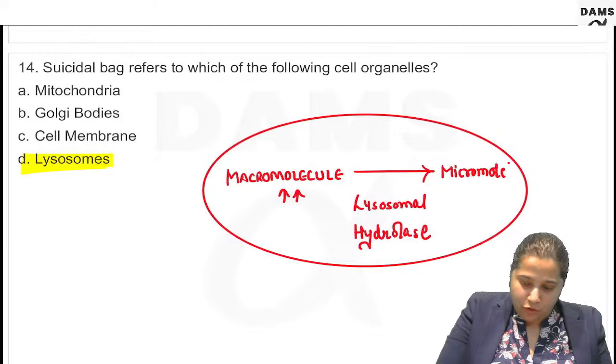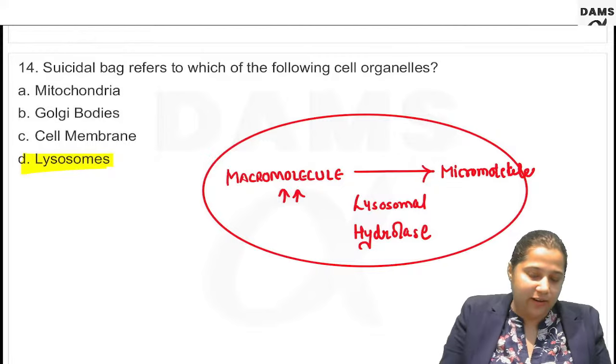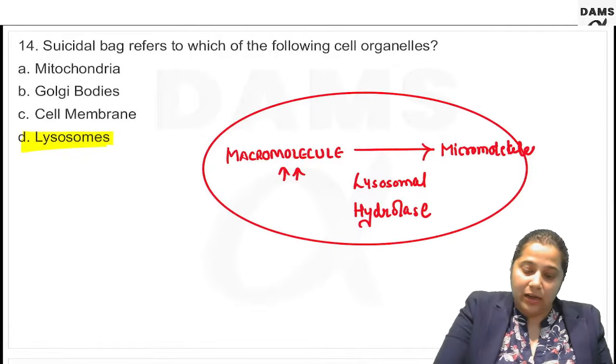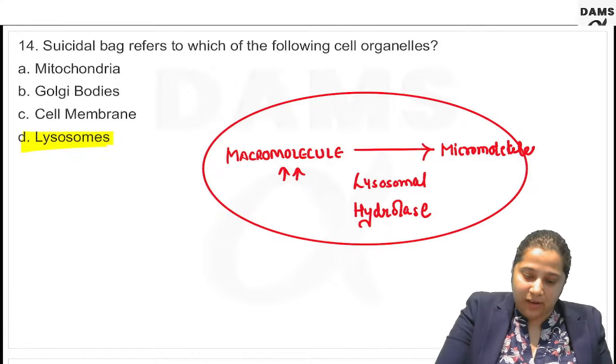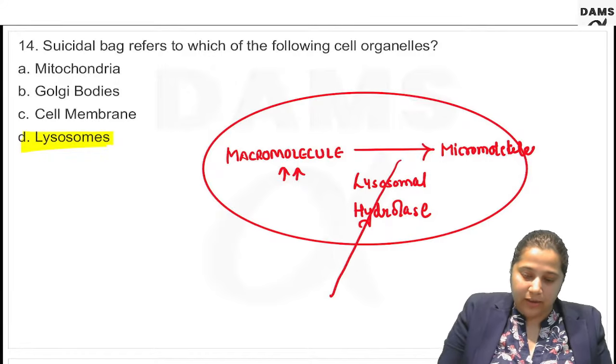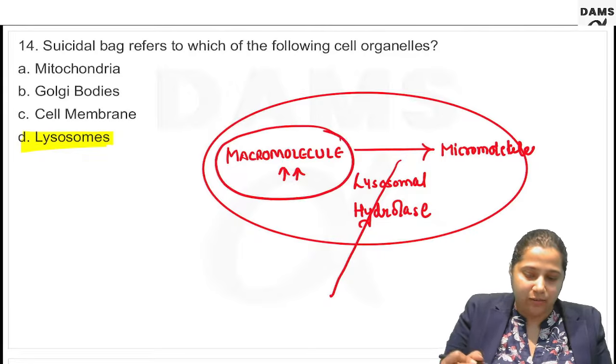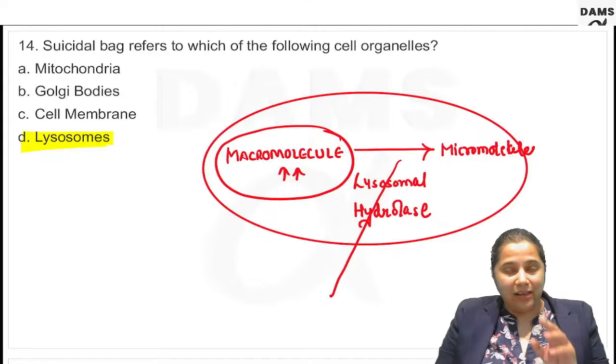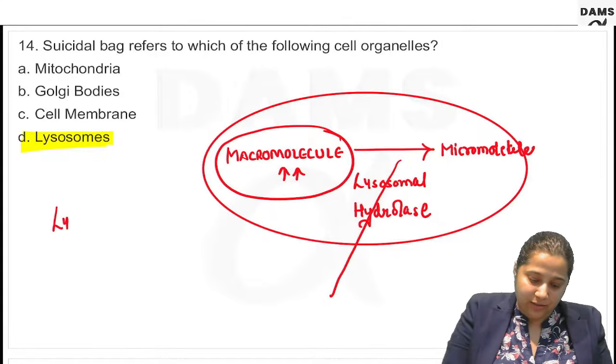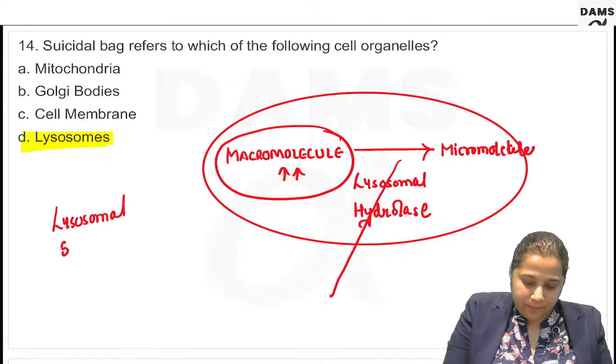Now, the most common disorders that affect the lysosomes occur if these enzymes are deficient. Then there will be accumulation of these macromolecules, and such disorders are known as lysosomal storage diseases.